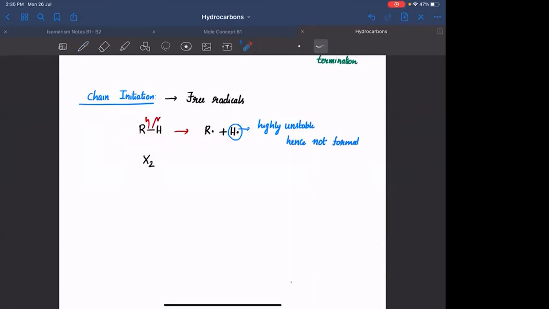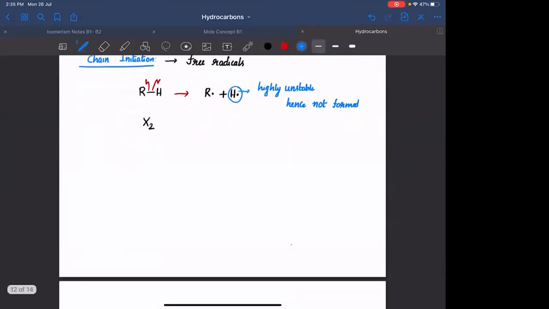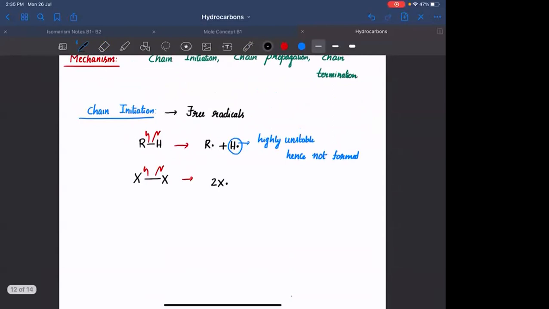Agreed? So you are left with X2. If you break X2 into free radicals, you will get 2 X free radicals. This particular step is called the chain initiation step, because of this step you are able to start the reaction. Hence it is called chain initiation.